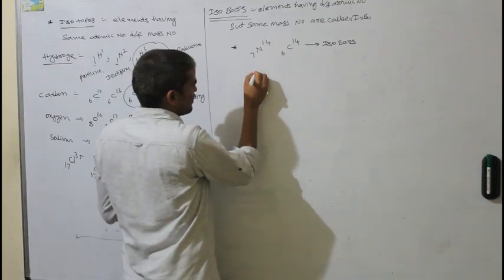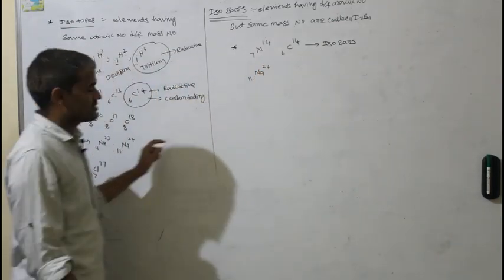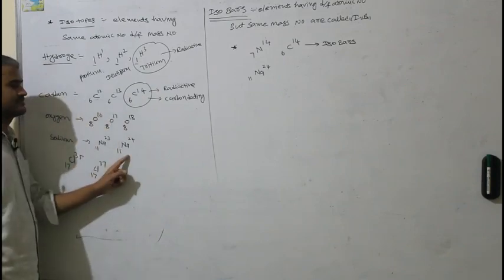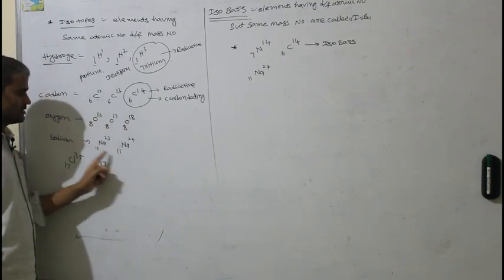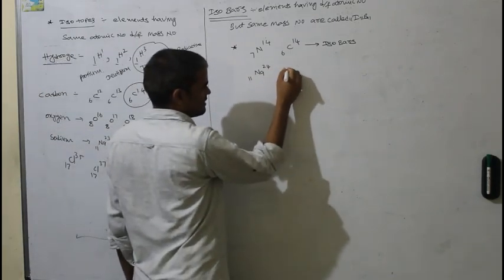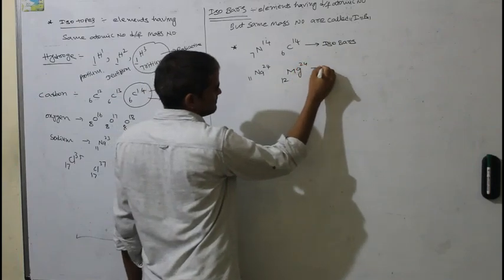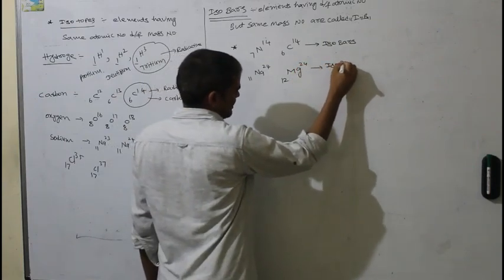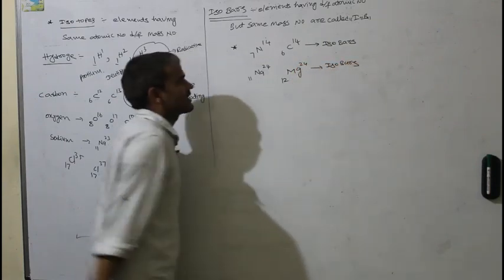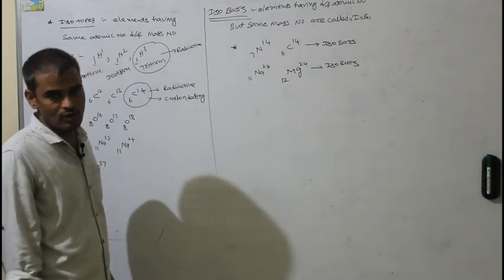Same way, sodium 1124, which is the isotope of sodium, is isobar with the magnesium 1224. So these elements have different atomic number but same mass number. They are called as isobars.